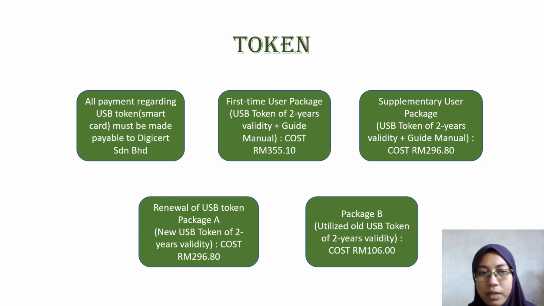For the new USB token, they have two packages. Package A has 2 years validity and costs around 269 ringgit and 80 cent. For package B, they can utilize all USB tokens with 2 years validity, and this package costs around 106 ringgit only.